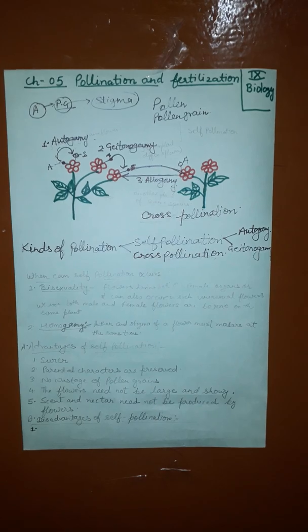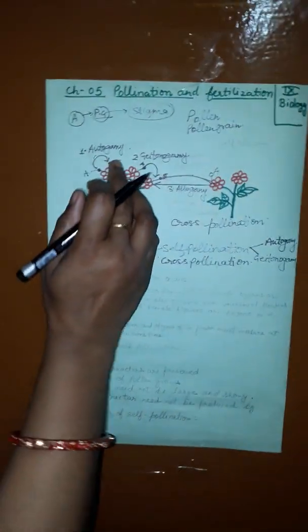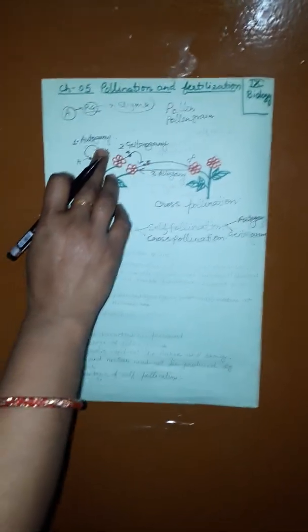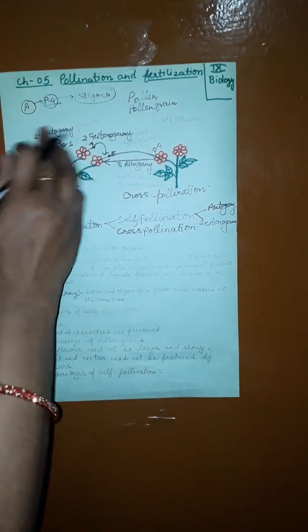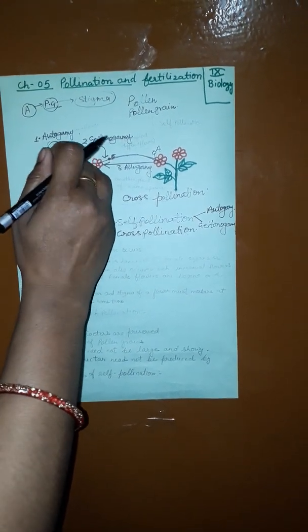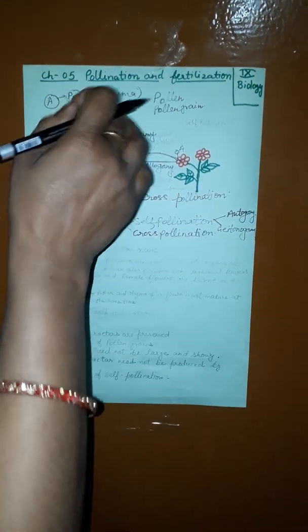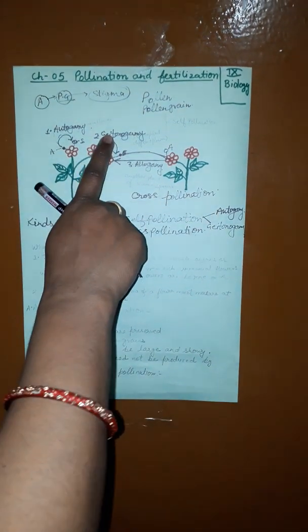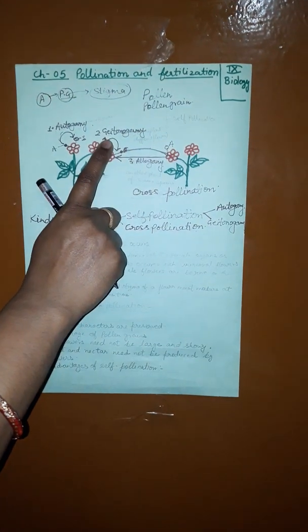What is autogamy? It means the pollen of the same flower may fall on its stigma by itself. Auto means self, gamy means marriage, that is self marriage. The anther of the same flower produces pollen grain which attaches to the stigma of the same flower. That is autogamy. And the second, geitonogamy, means the pollen of another flower of the same plant may fall on the stigma.